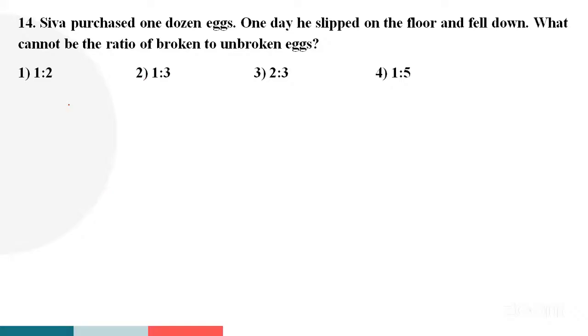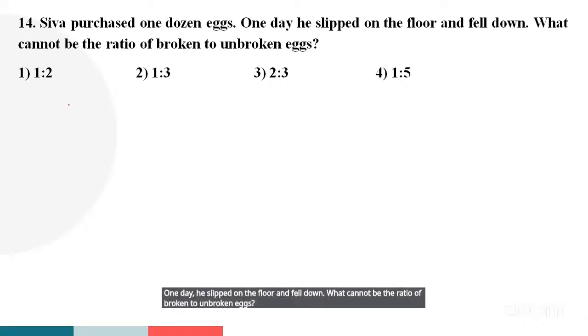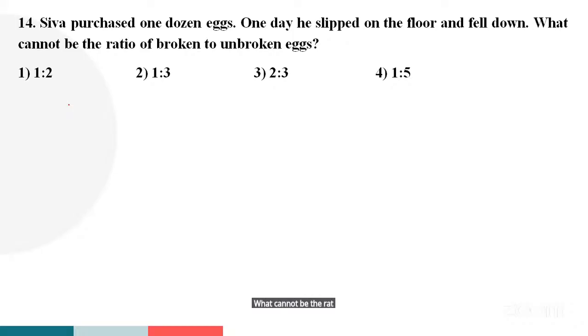Right, go on to the next one. Shiva purchased 1 dozen eggs. One day, he slipped on the floor and fell down. What cannot be the ratio of broken to unbroken eggs?